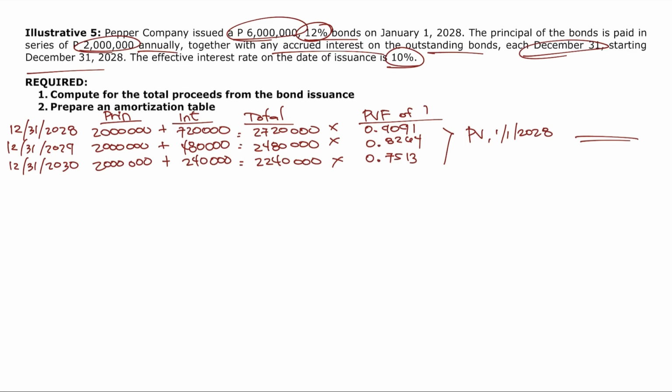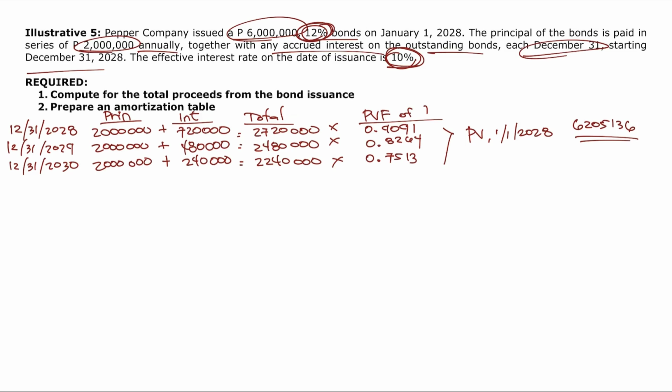ang makukompute natin dito will be 6,205,136. 6 million lang face. So, may premium tayo. Bakit may premium? Mas malaki yung nominal compared dun sa effective. Diba? So, requirement number 1, 6,205,136 is our final answer.